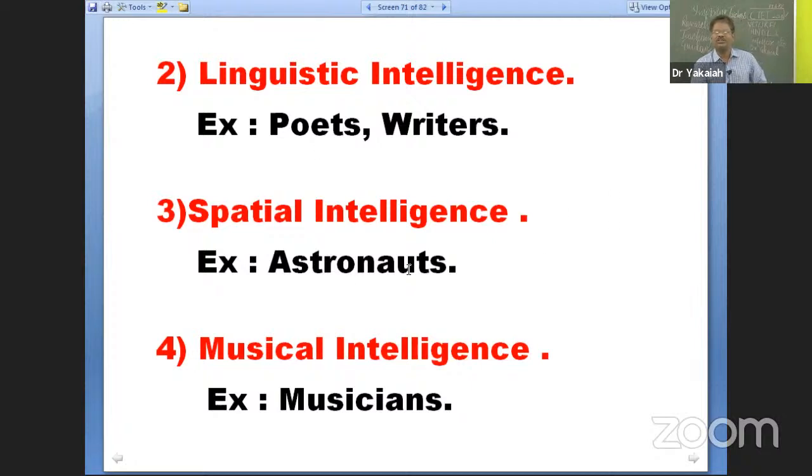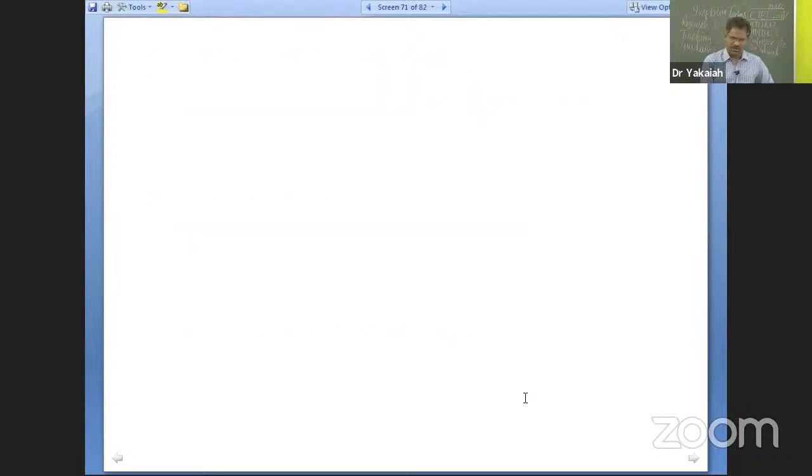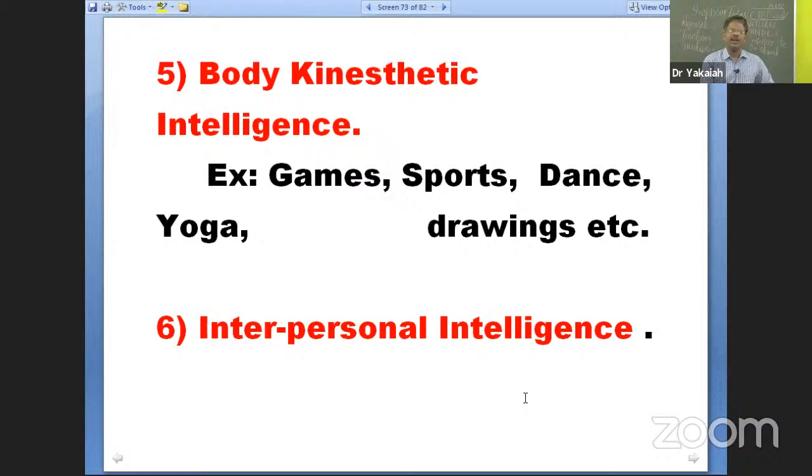Spatial intelligence, astronauts are those who work with those 3-dimensional things. So therefore, spatial intelligence. Musical intelligence, ability to create tunes, sing beautifully. This is another type of intelligence. All right. And body kinesthetic intelligence: games, sports, dance, yoga, drawing, art, craft, all this. Exceptional abilities indicate good creativity, good intelligence. So this is one type of intelligence known as body kinesthetic.